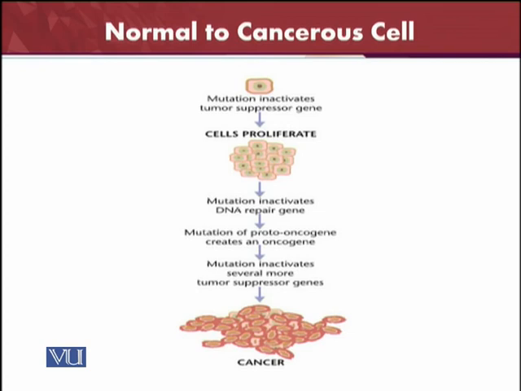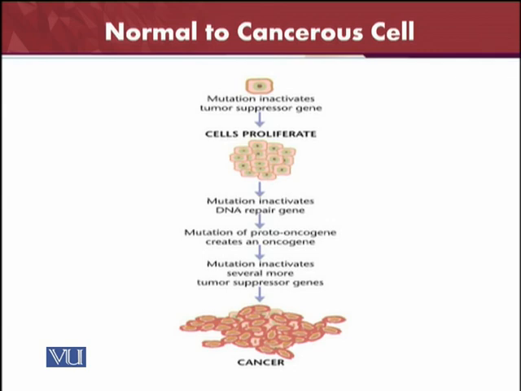Because of this inactivation, the proto-oncogenes will be converted into oncogenes. If the tumor suppressor gene is inactivated, then the cell will proliferate. At this moment, the genes could be repaired by their own process. However, the mutation does not help in this way.